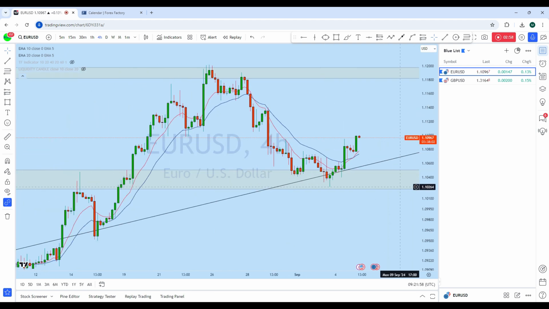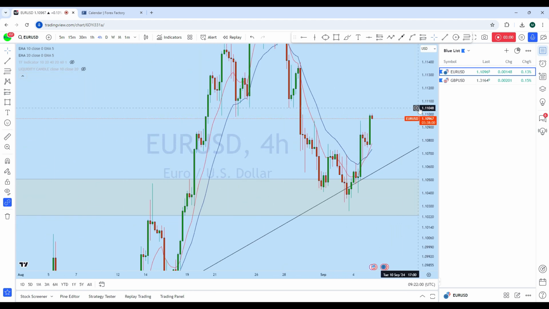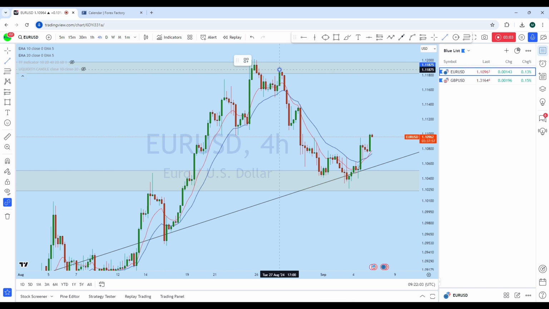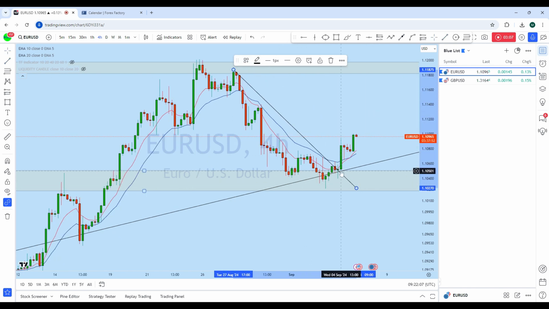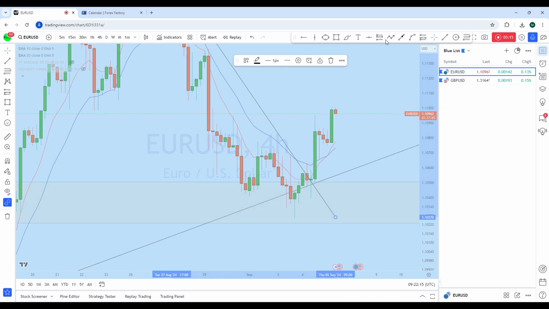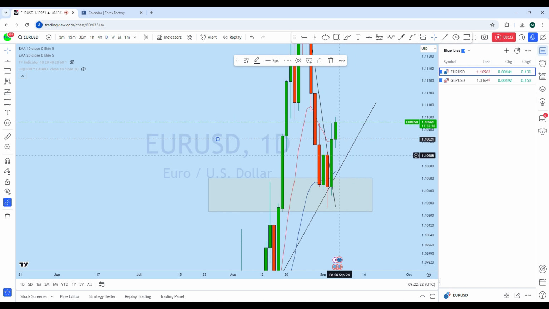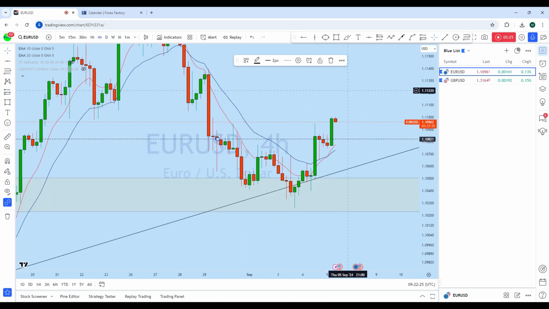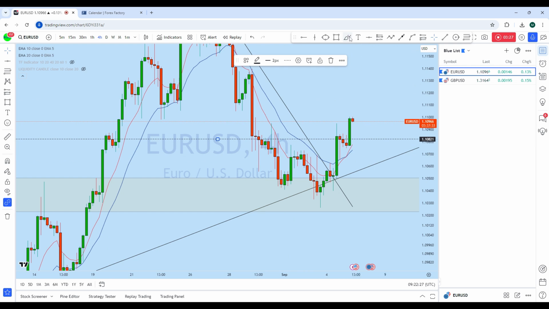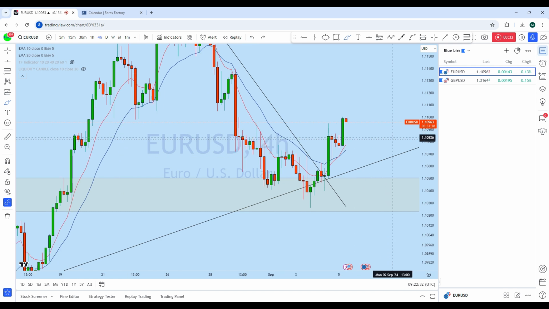If we look at the intraday, we can see that there is a break of structure. So this is a local bearish structure that we have seen on euro dollar, and with this bounce, it has broken out, then pullback. We have seen another bounce. If we look at the daily, this is also the daily support, and it may come down with the news for another retest or liquidity grab. What I think is that euro dollar may break below before bouncing back to the upside, and this is an important support.